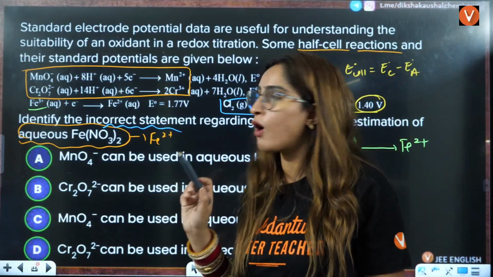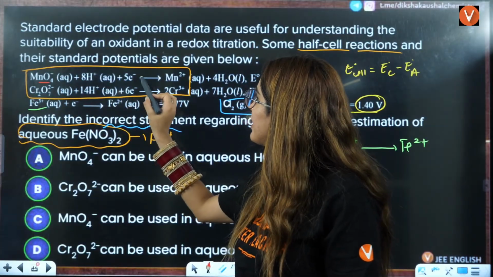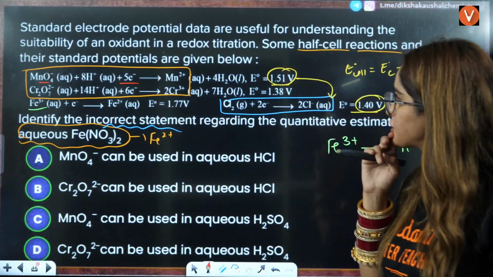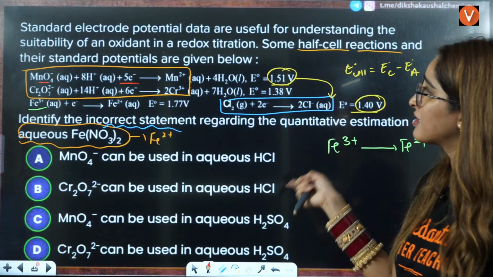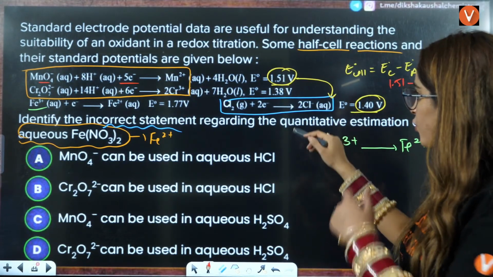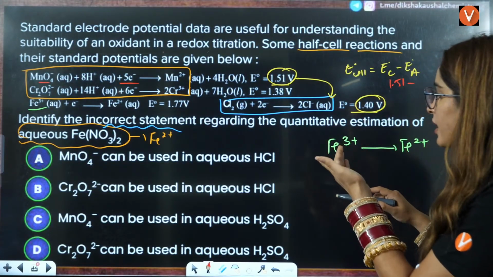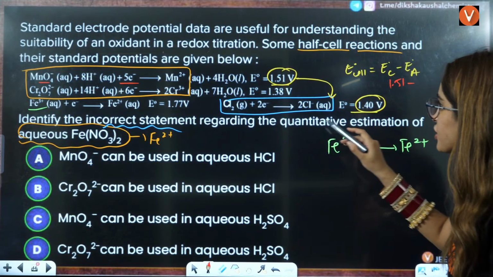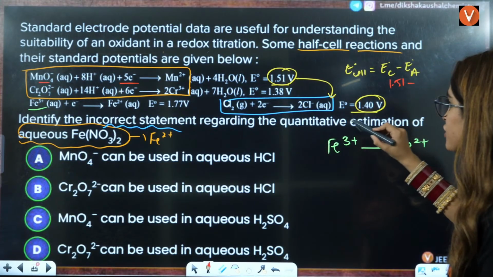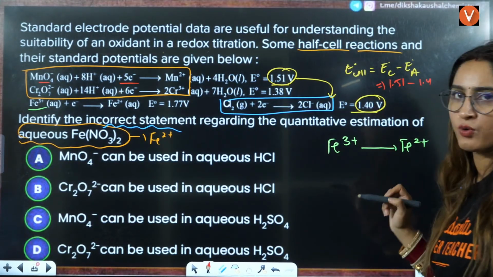So if you see the oxidation number is decreasing here, here it is MnO4 negative, here it is gaining, this is the reduction. If it is reduction, that means it is undergoing cathode, so it is 1.51 minus of anode. Anode should undergo oxidation here, right? So here what will happen? Reduction potential of this anode you need, reduction potential is given to be 1.4, right? So this is your anode.